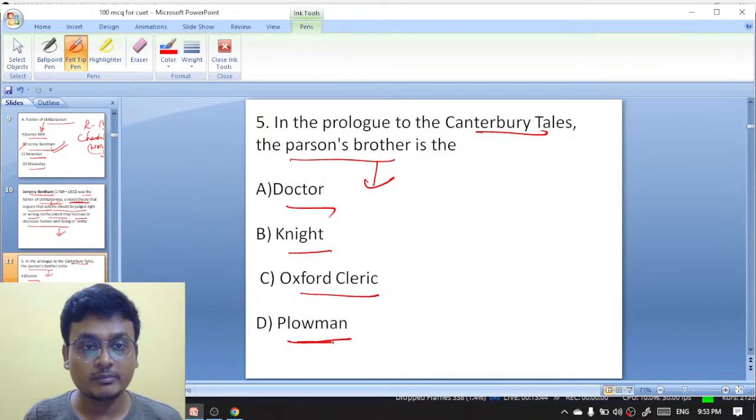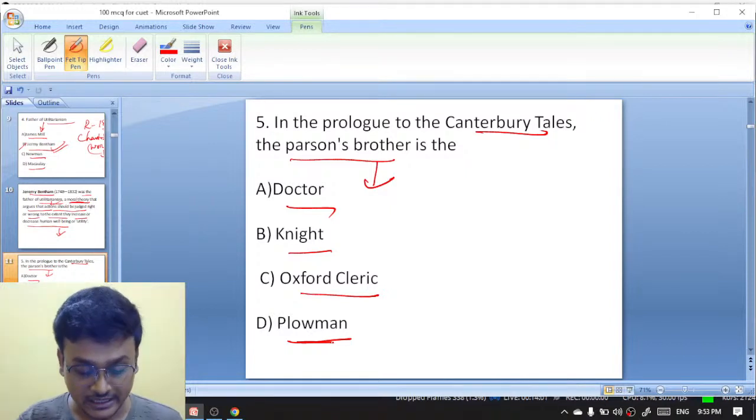Who is the brother of the parson? In the last tale, it is the Parson's Tale, which is in prose, and the first is the Knight's Tale. But the question here is, who is the brother of the parson in the prologue to the Canterbury Tales?